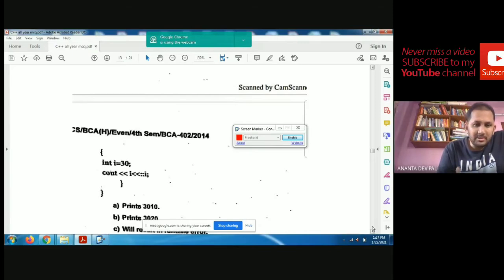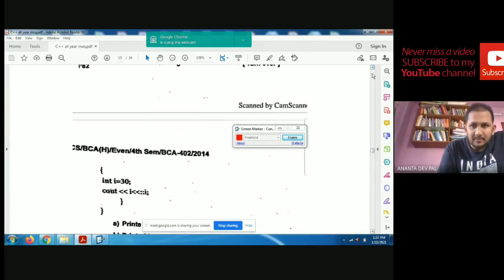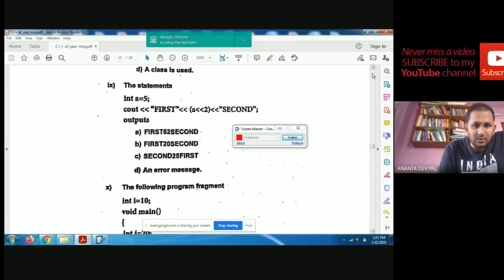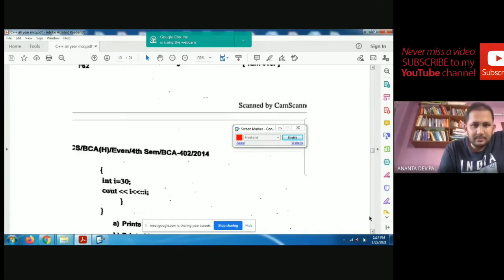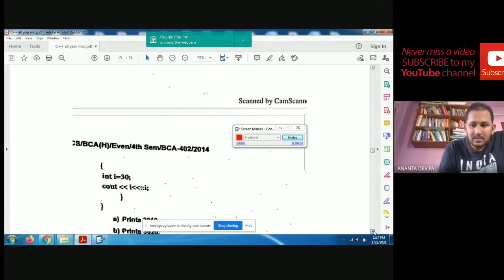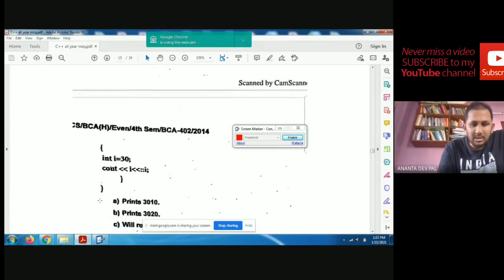Here i will be displayed as 30, and the scope resolution i means outside of main, that is 10. So the output will be 30 10.